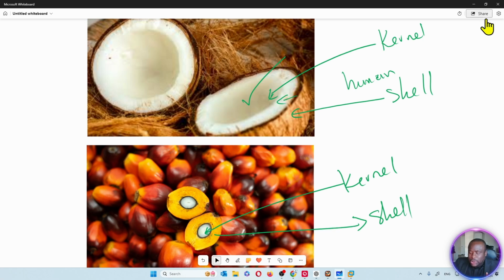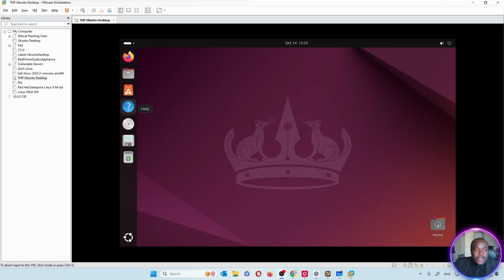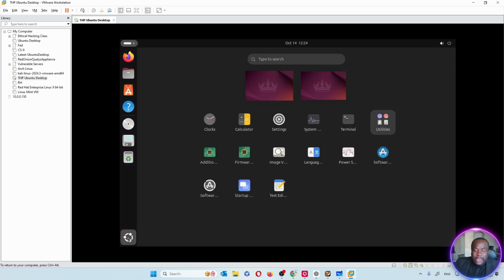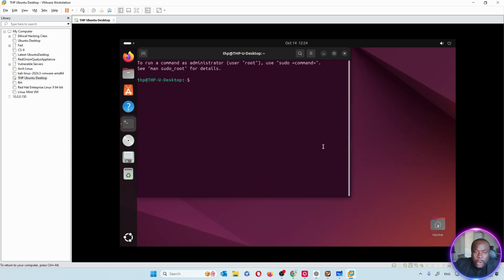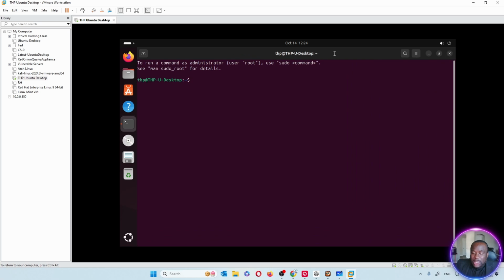So we'll go back to our virtual machine, and we will start running some commands. This is our Ubuntu Desktop. Again, the distribution doesn't matter. Do whatever works for you. I'll click start and look for terminal. Now, this terminal is where we are going to focus today. The first thing we are going to talk about is the very first command in Linux.